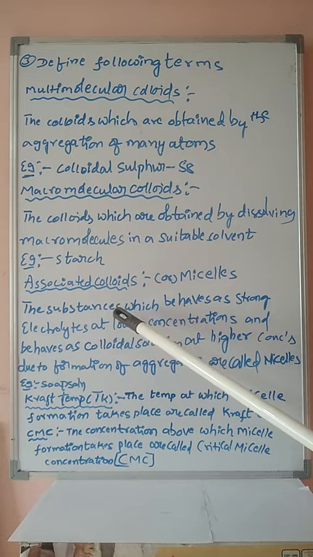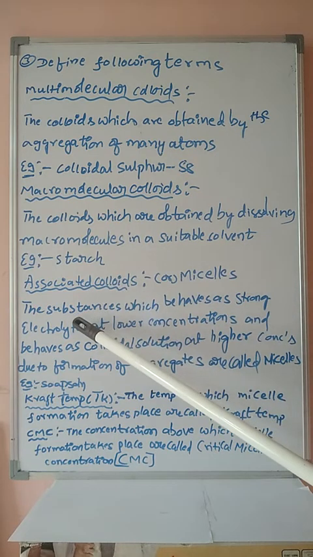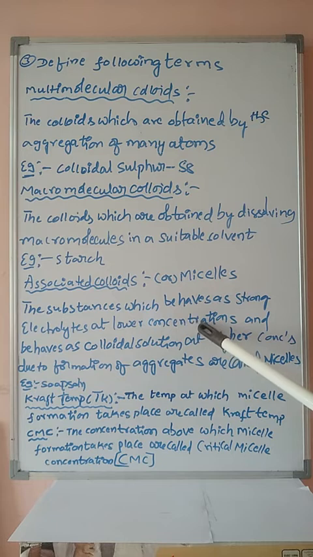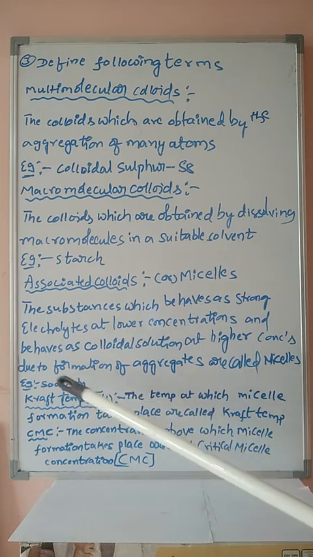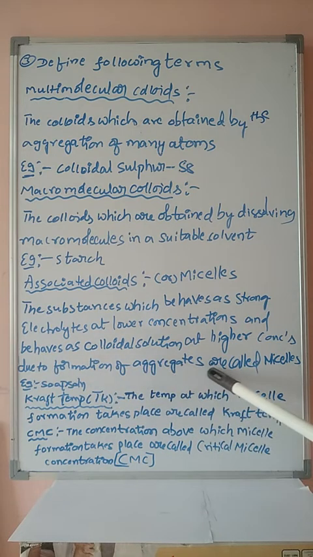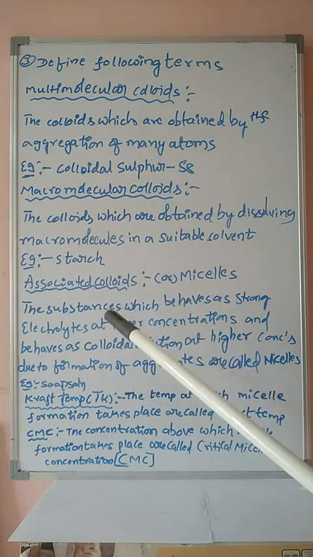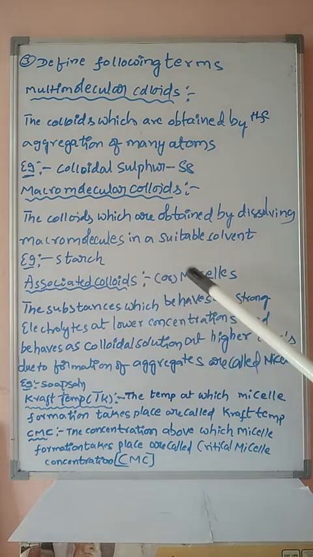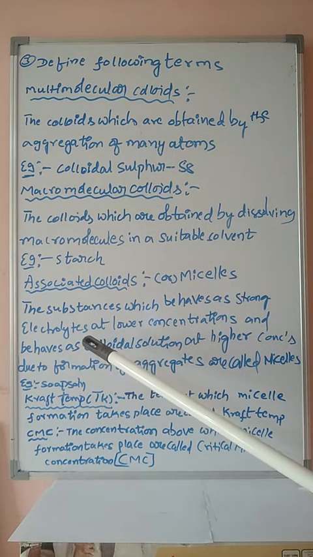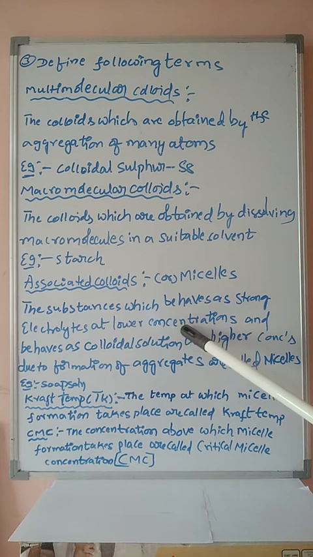Next one, students, expected question: associated colloids or micelles. The substances which behave as strong electrolytes at lower concentrations and behave as colloidal solution at higher concentrations due to formation of aggregation are called micelles or associated colloids. Associated means combination. The substance behaves as a strong electrolyte, not a colloidal solution, at lower concentration, that is, highest dilution. As the concentration decreases, the solvent, the dispersion medium, increases. Then the substance can act as a strong electrolyte.